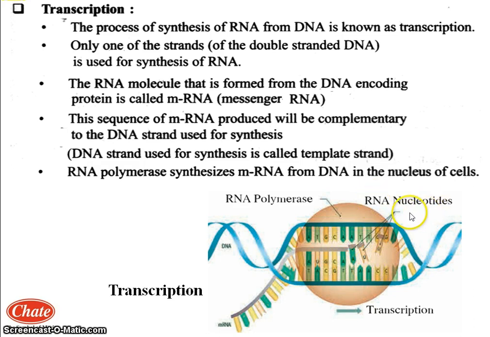So the process of synthesis of RNA from DNA is known as the transcription process. So clear to everyone, that is by the RNA polymerase. See how mRNA synthesizes from the DNA in the nucleus of the cells.